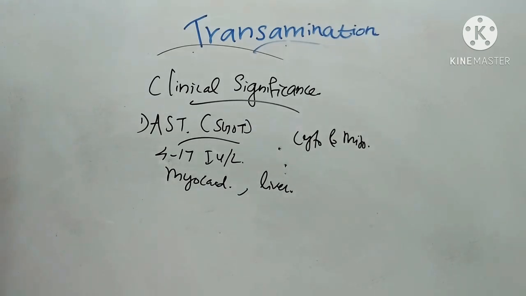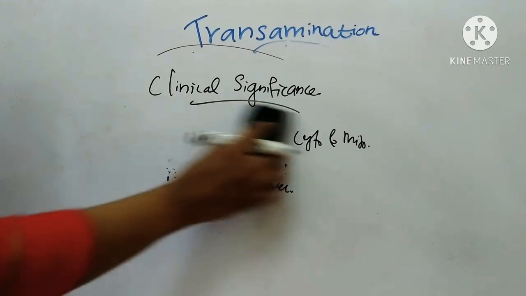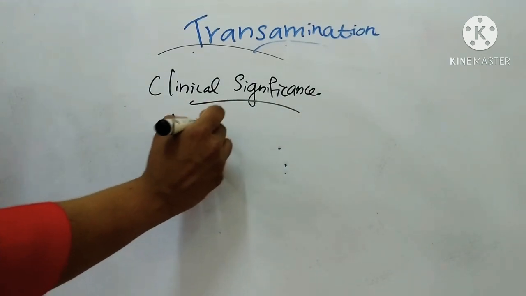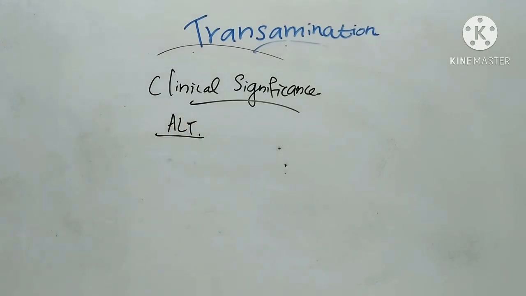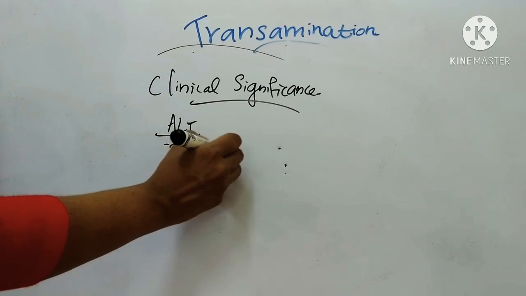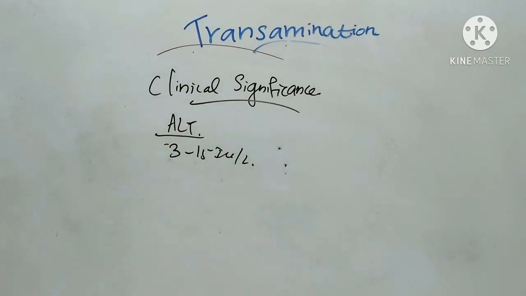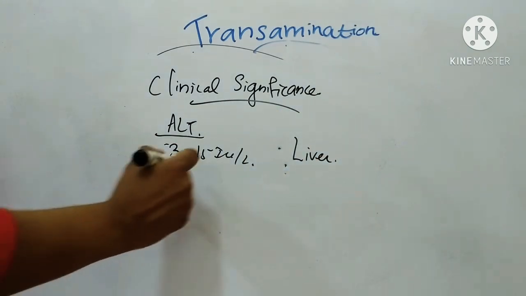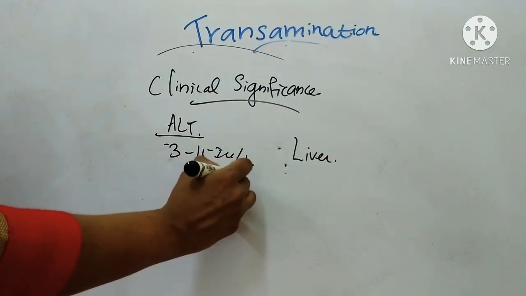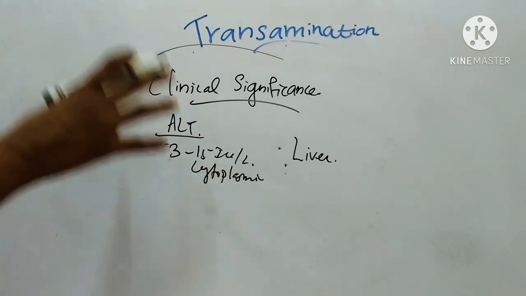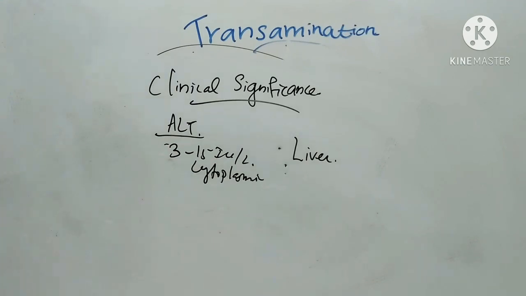Then coming to ALT, serum glutamate pyruvate transaminase, that is SGPT. Normal enzyme activity is 3 to 15 IU per liter. The enzyme is found mainly in the liver only. It is entirely cytoplasmic, but AST is cytoplasmic and mitochondrial.